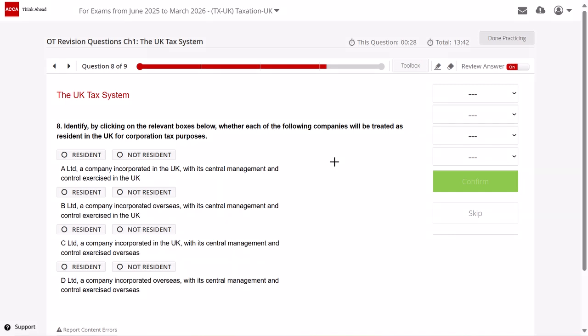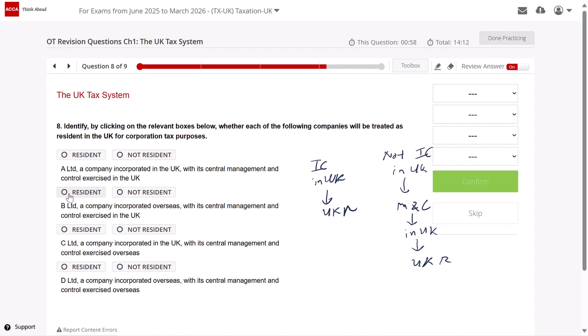So for UK residence, it is simple. If a company is incorporated in the UK, then it is a UK resident. If not incorporated in the UK, then I need to check management and control. If management and control is in the UK, then it will be a UK resident.